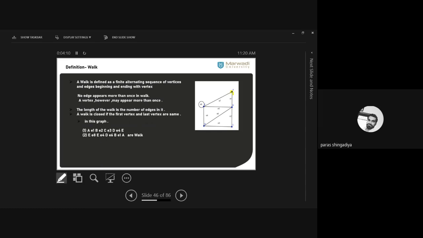You just start with place A, then move to place B, A E1 B, then E2 C. That is one of the walks, starting and ending with one vertex. Then you can add some more edges, some more vertices. That is also one of the walks. You just change the starting place. Let us say E, then move in the directions A, B, C, D, and so on. That is the meaning of walk.